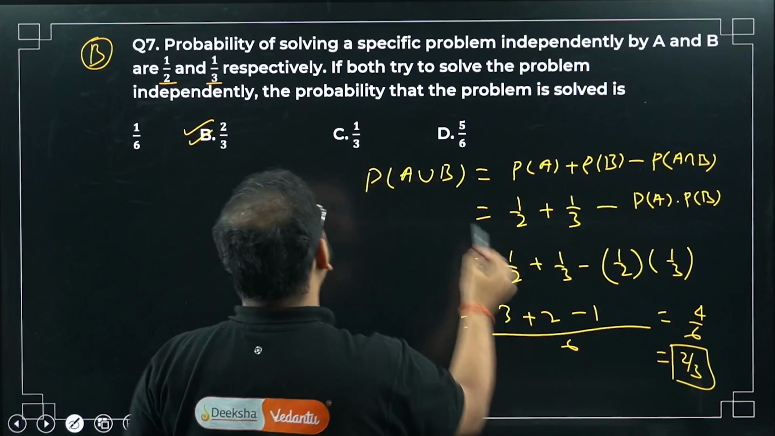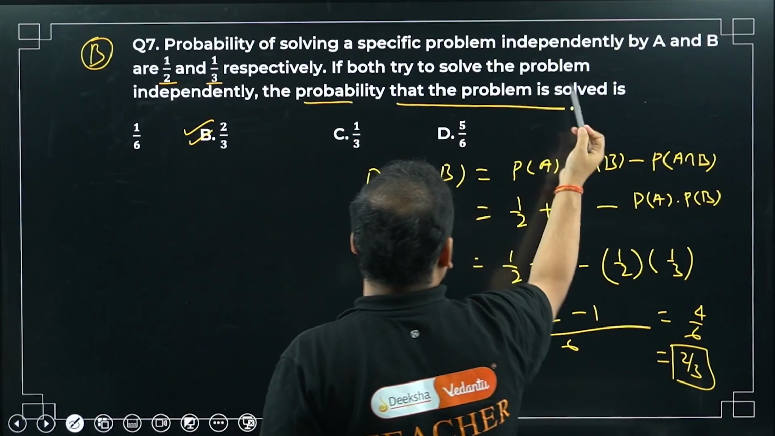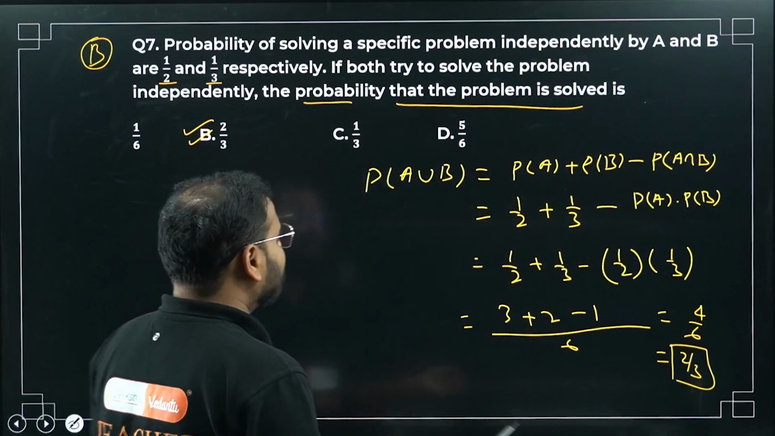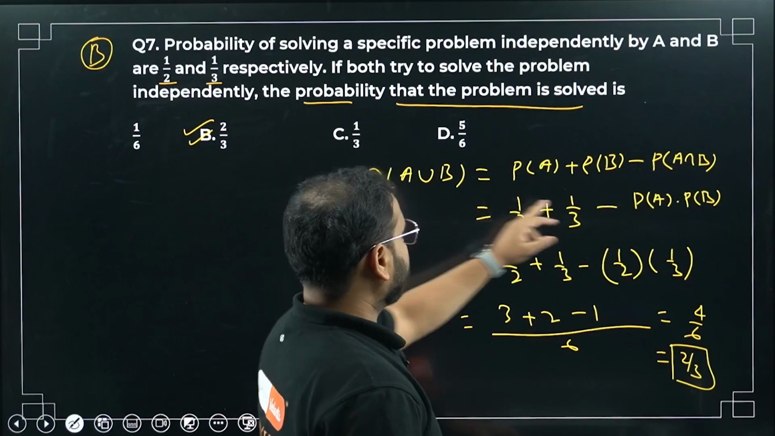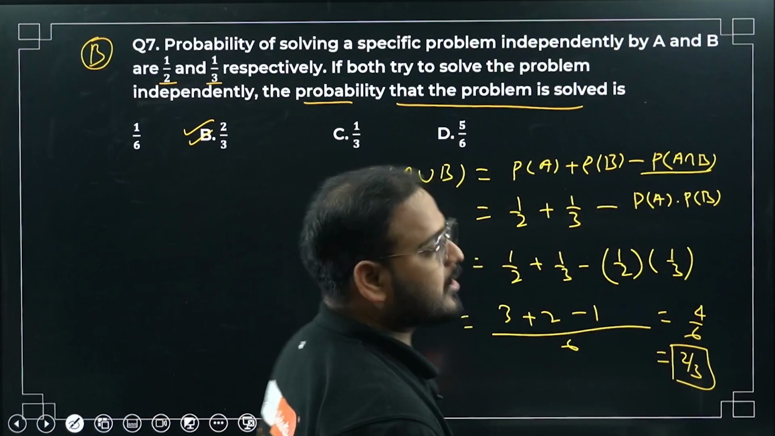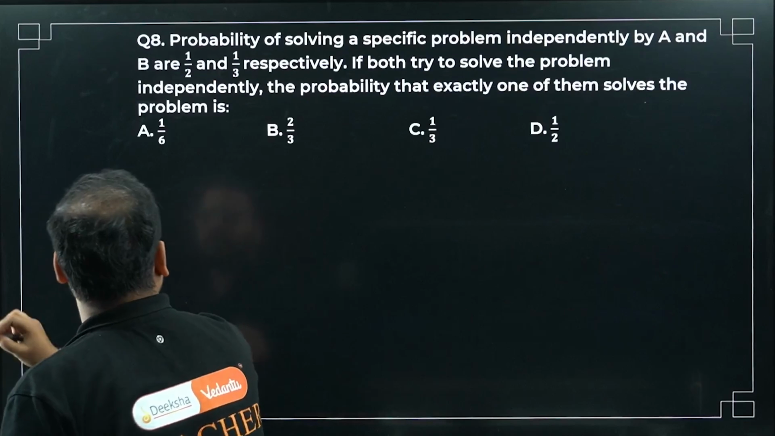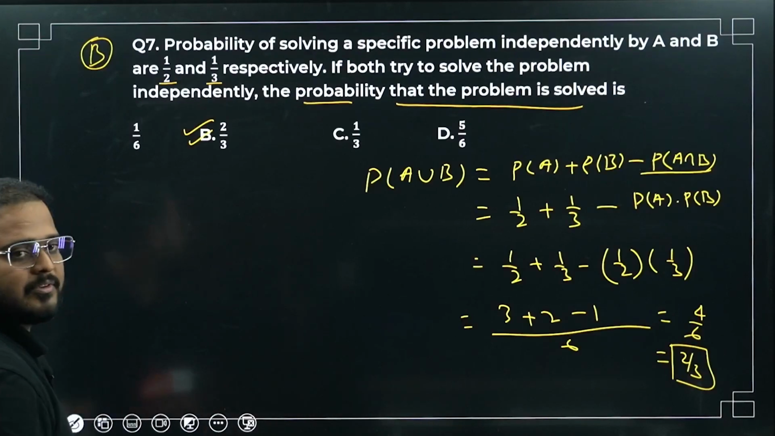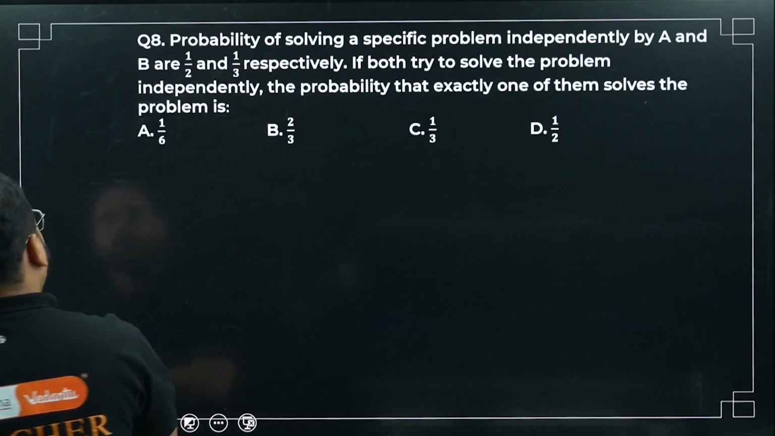Either can solve, no? Probability that the problem is solved. Either can solve it, so remove these both conditions. They have not asked like this. Question number 8. I hope this is clear, right? Visible, clear.